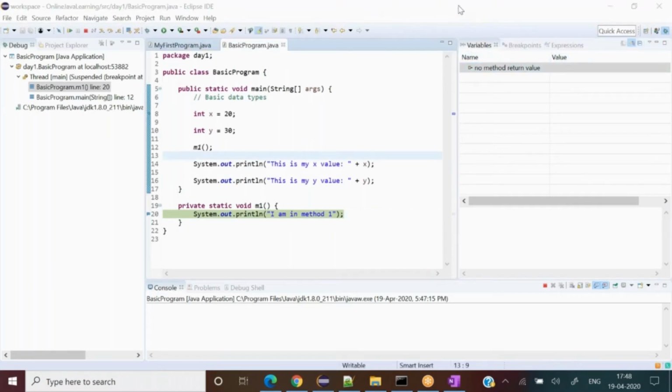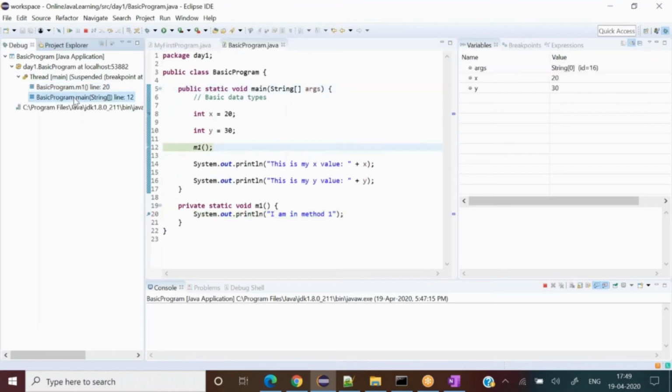One second, what's going on? Okay, it did not work. There is some problem with the drawing tool. I don't want to discontinue the GoToMeeting and come back again, but I can show you one more time here.